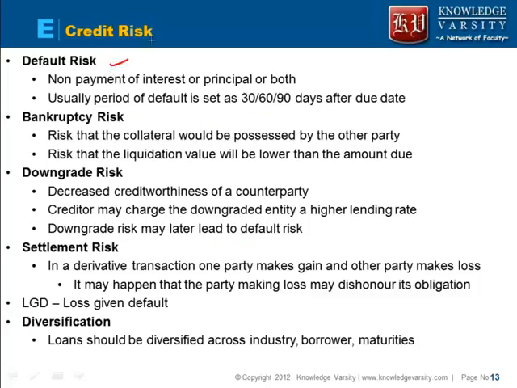Note that the default risk, credit risk, etc., we measure through the loss given default and the probability of default. This gives us the expected loss: loss given default into the probability of default, right? The way to hedge this credit risk by a lender would be to diversify across industry, across borrower and the maturities. So it should diversify away.